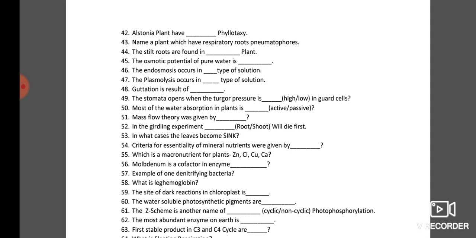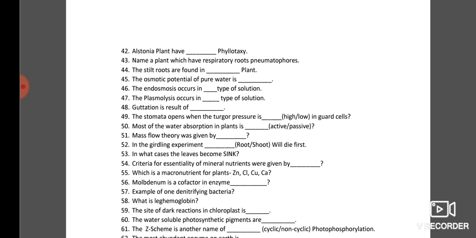Okay, let's come to 43. Name a plant which has respiratory roots, pneumatophores. There is a plant, Rhizophora, found in the mangrove forest. The habitat is halophytic, with high salt concentration in the water, so they are halophytes. The plant Rhizophora has respiratory roots on the ground, meant for the exchange of gases. These roots are called pneumatophores, and the plant is Rhizophora. It's a very important question. Stilt roots are very common in maize and sugarcane.